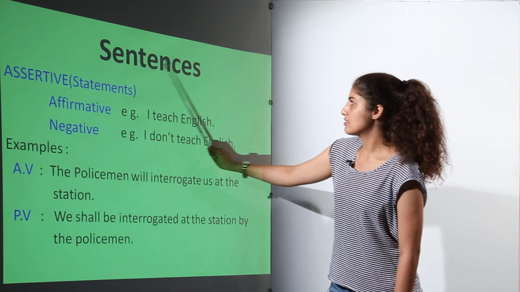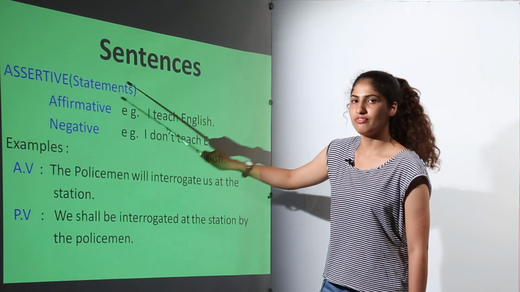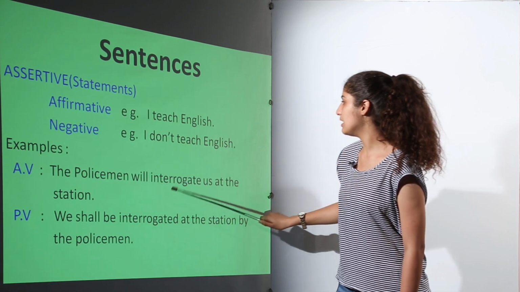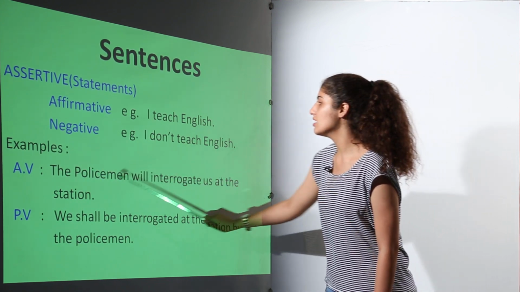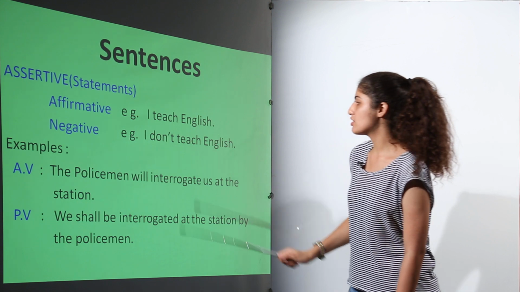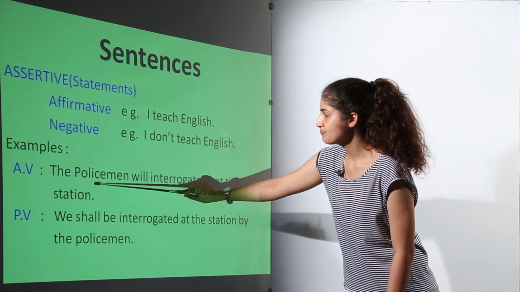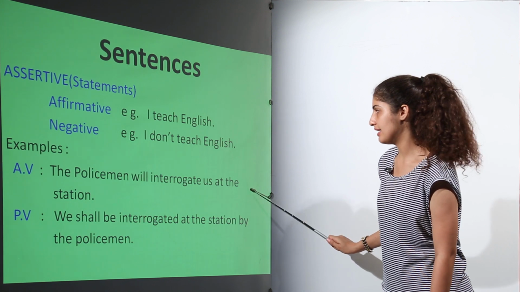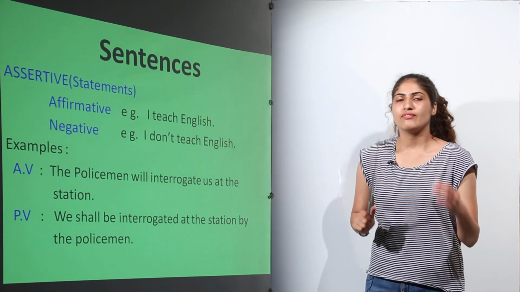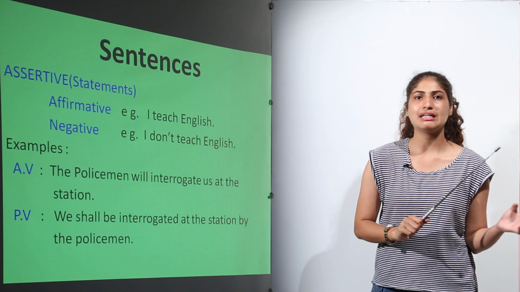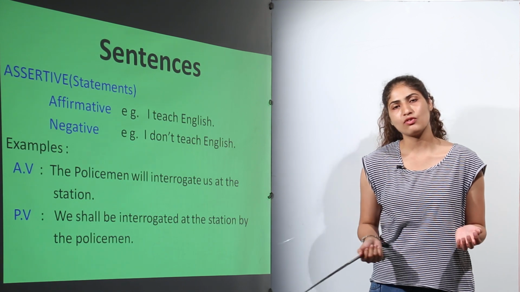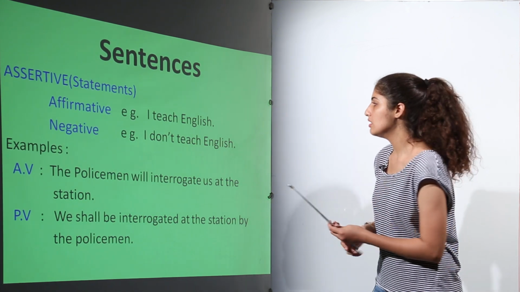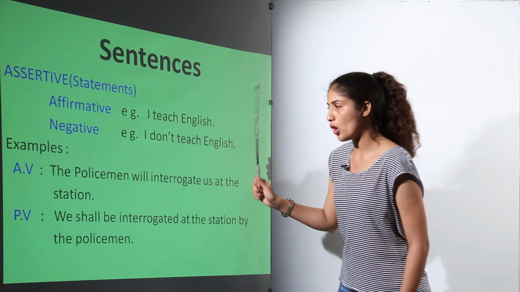So now moving on to the active and passive. In the assertive kind of statement, the first example is the policeman will interrogate us at the station. Now see, first of all we have to find the tense. Here the tense is future indefinite tense, and since we know that when we change the future indefinite tense into the passive voice, we have to use the word be according to the rule.